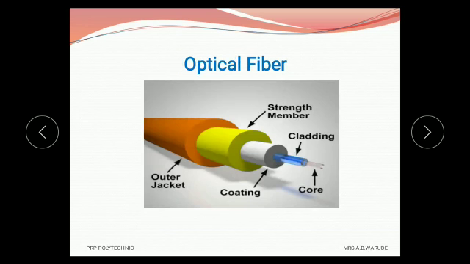Now we see the actual structure of optical fiber. It is actually a very thin wire, but when we draw a structure of optical fiber, this inner part is called the core. Then the second is called the cladding, and here this is the strength member to protect light within that core, and last is called the outer jacket.